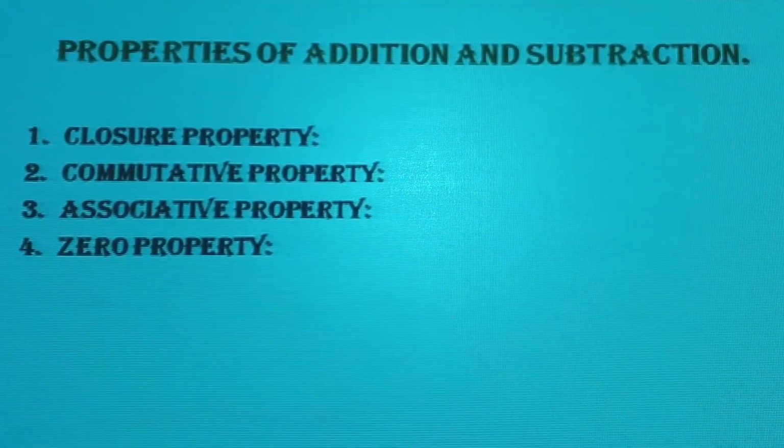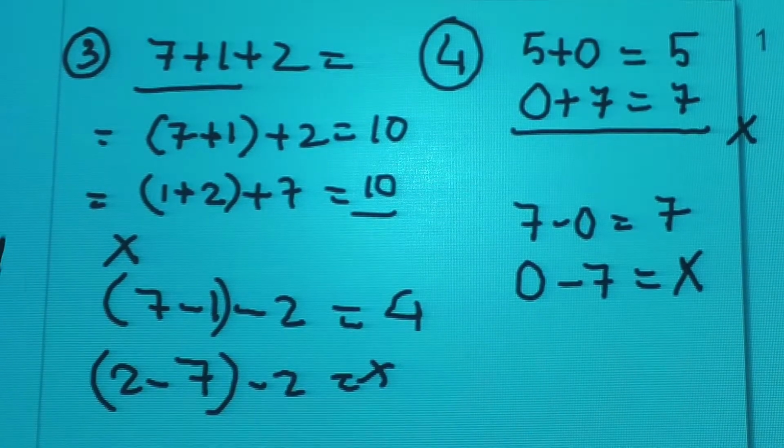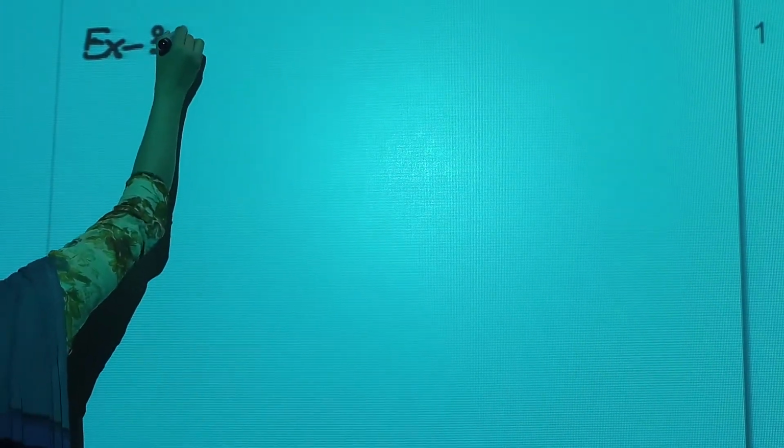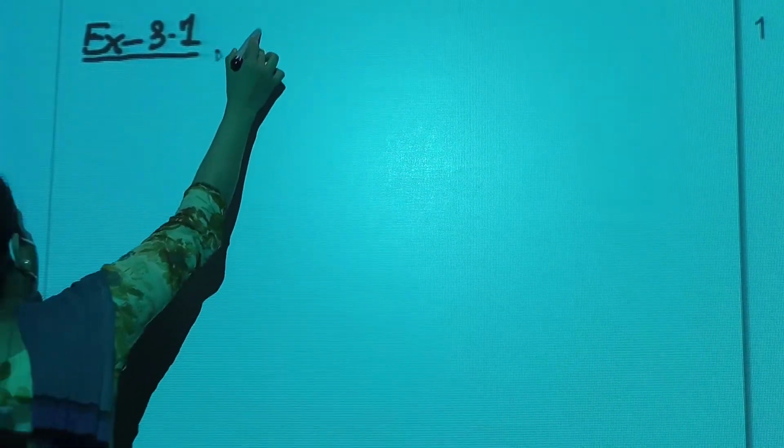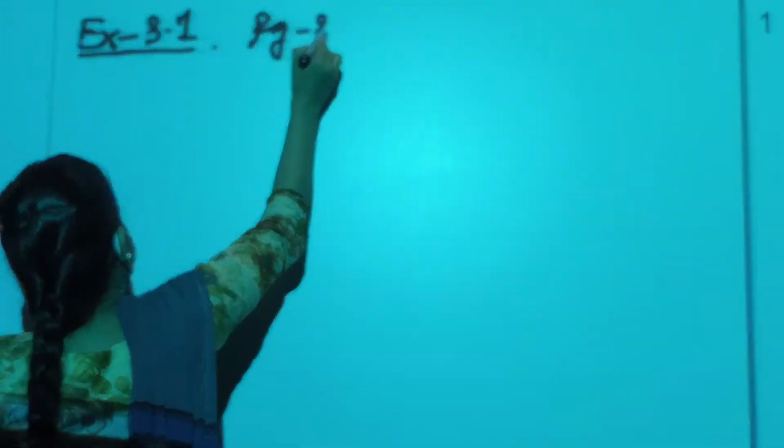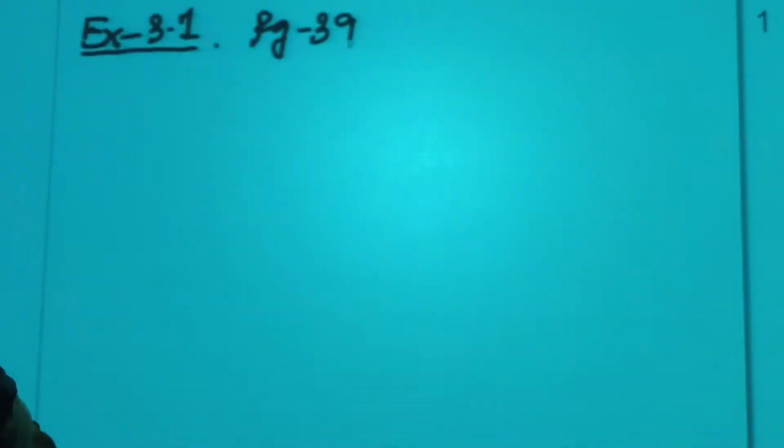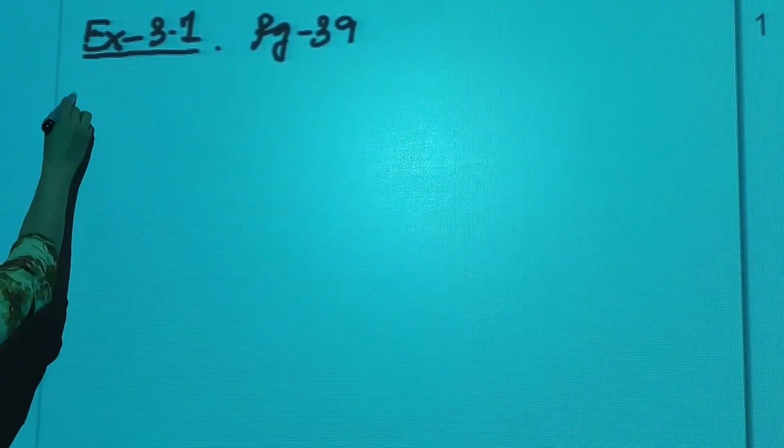Alright students, so we will do some questions on these properties from your exercise book, that is exercise 3.1 of your textbook. Page number, you go to page number 39. Alright students, question number 1.